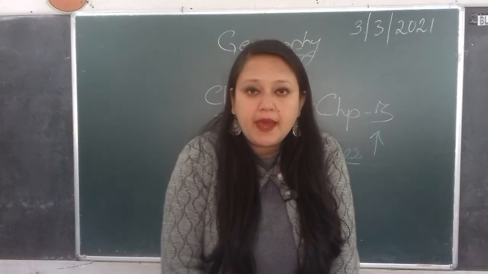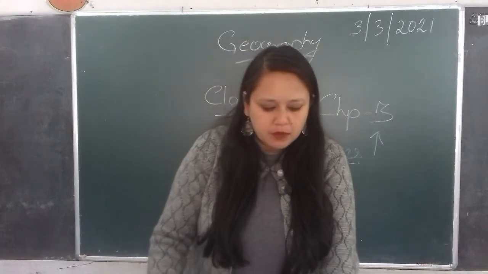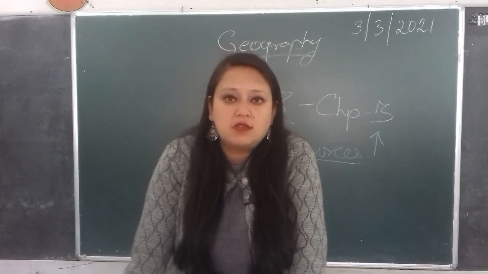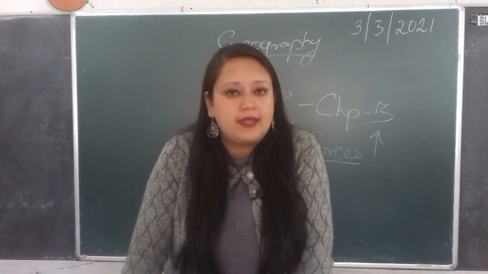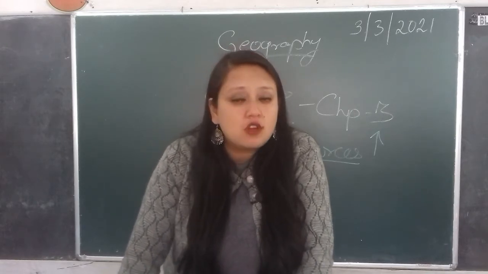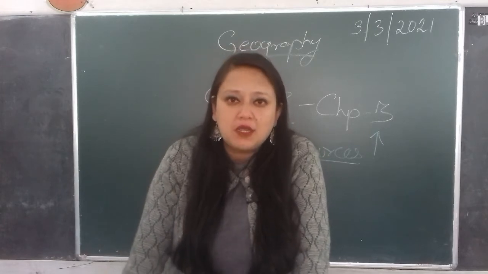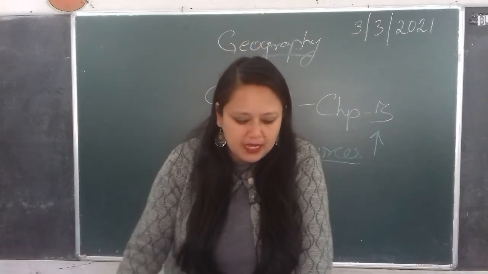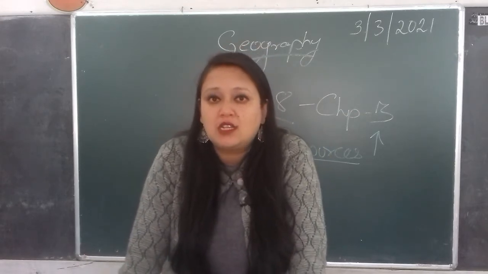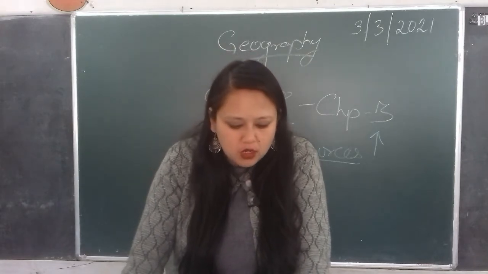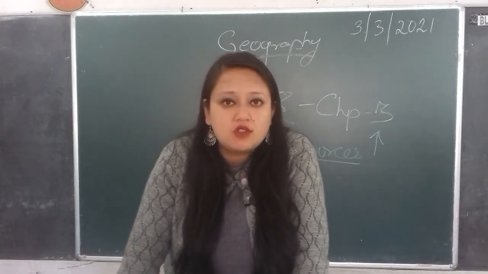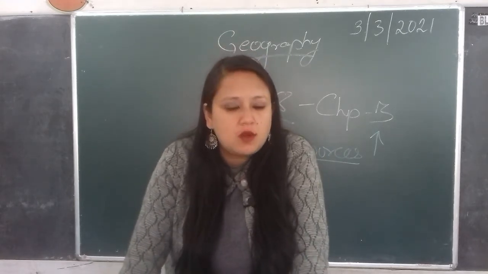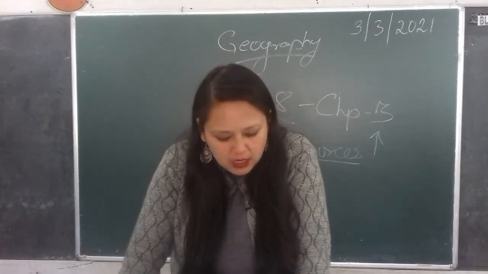Now, impact of overpopulation. What happens? Depletion of natural resources. We've already done this. Depletion of natural resources means that because the population is more than the resources, resources will be used at a very high speed, and then the amount of resources is going to decrease day by day. There is also going to be a large amount of pollution. Growing population means there are limited resources, limited food. So when there is limited food but more population, people will die of hunger.